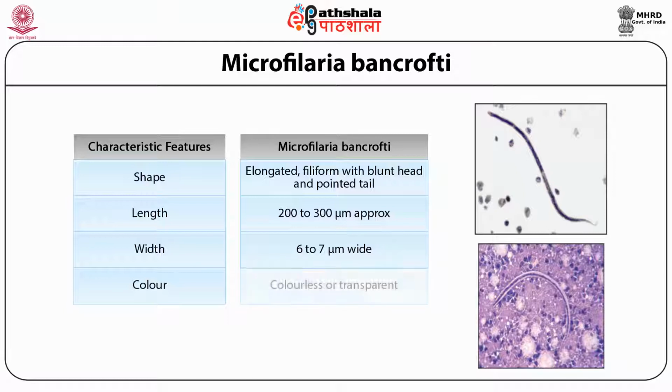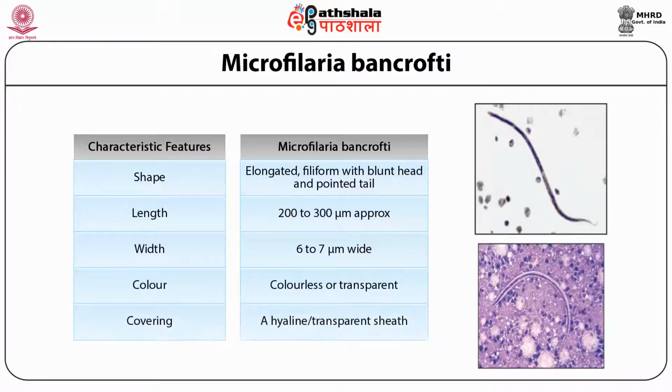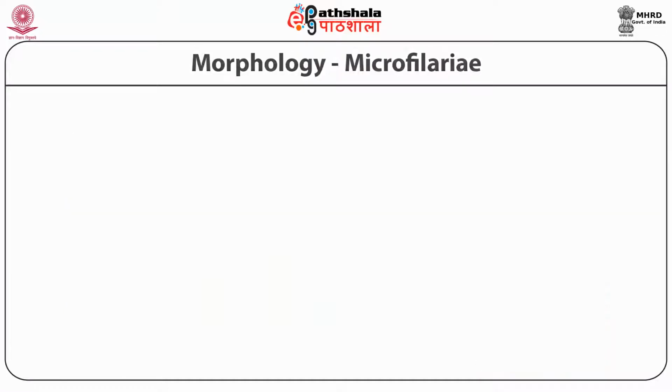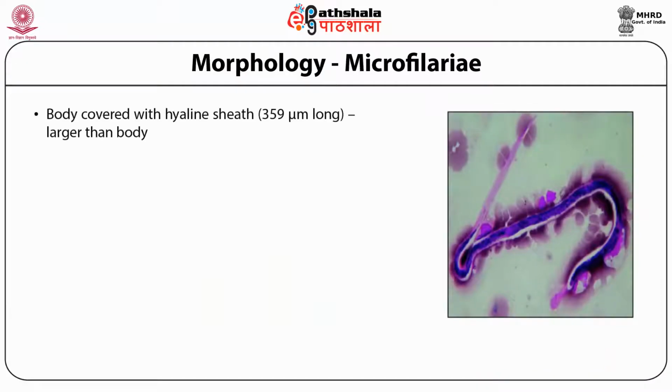Microfilariae bancrofti are colorless, or you can say transparent. You can't see them without staining. They are covered with a hyaline or transparent sheath. As you just learned, the body of the microfilaria is covered by a transparent hyaline sheath. The sheath is 359 micrometers long, and you can see in the figure that it is much larger than the body. Why is it so? The ends of the sheath project beyond the ends of the embryo so that the embryo can move easily within it.